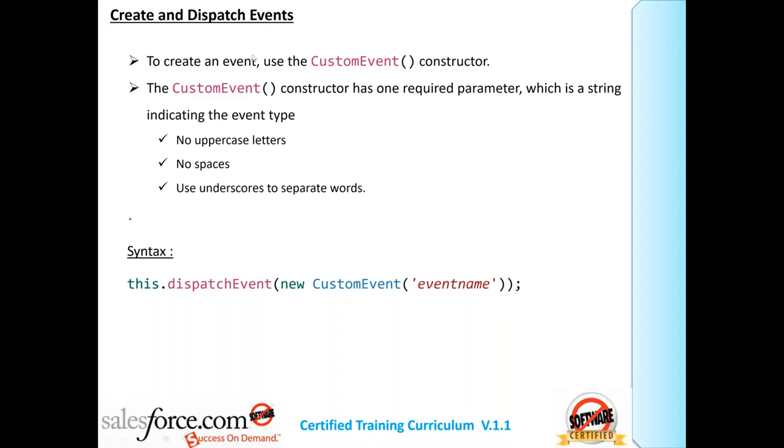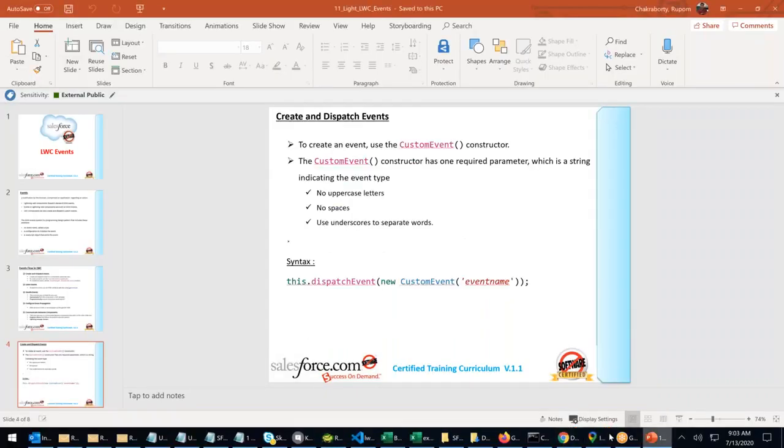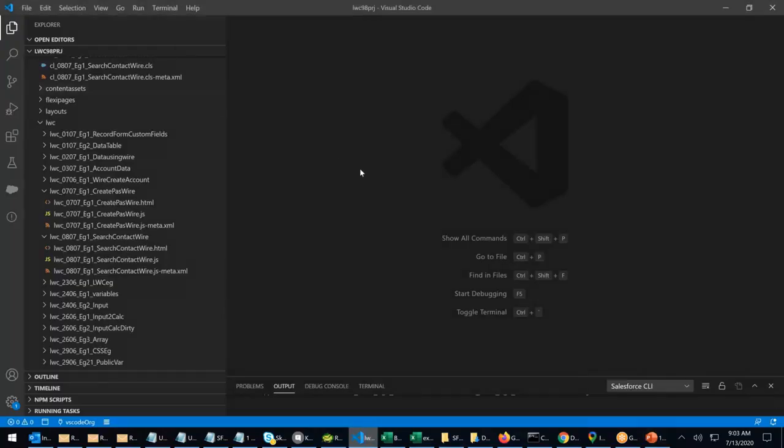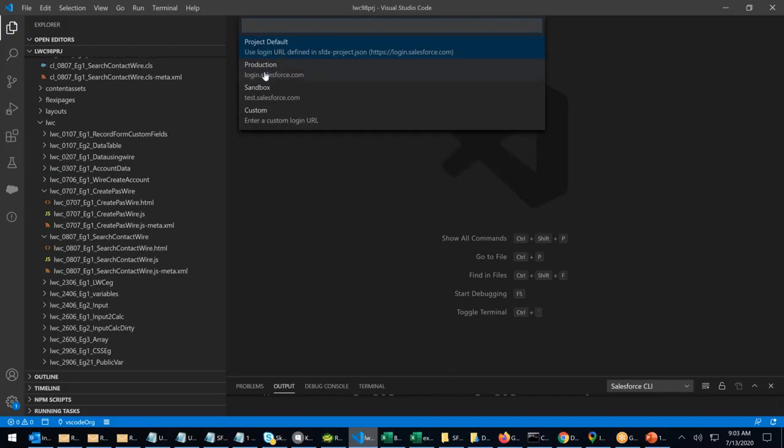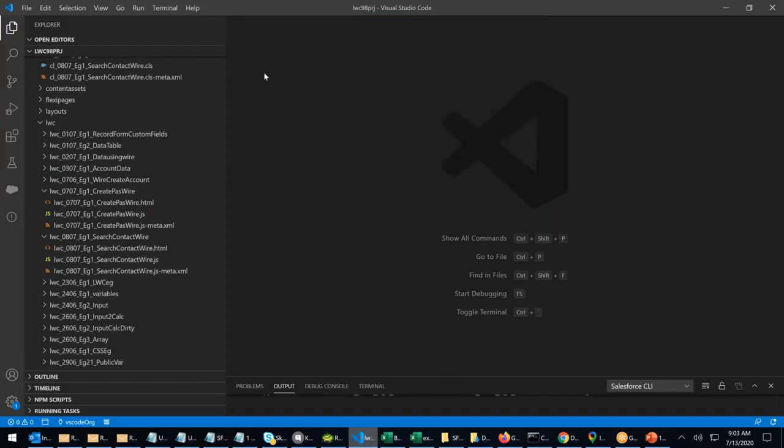Now let's understand the event. Let's create an event in Lightning in LWC. So I go to Visual Studio Code, Control Shift P. Let me connect first to my organization, authorize an org. It's a production org. I press enter.